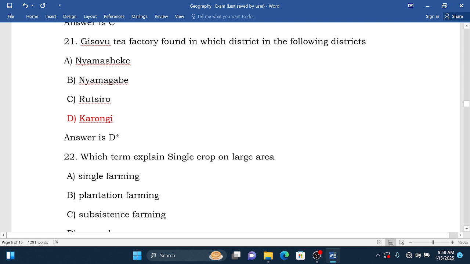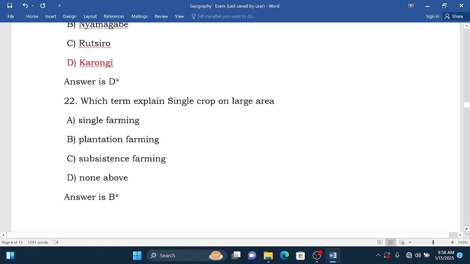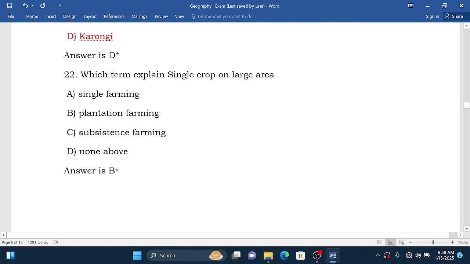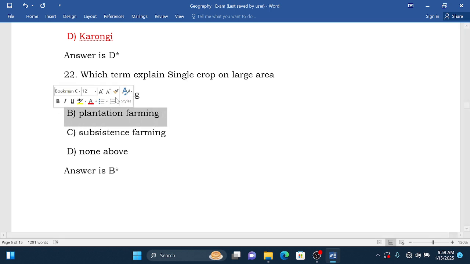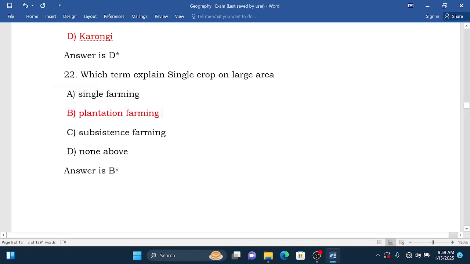Which term explains a single crop on a large scale? It is plantation farming, I think. Yes, it is plantation farming, because plantation farming is otherwise called monoculture.